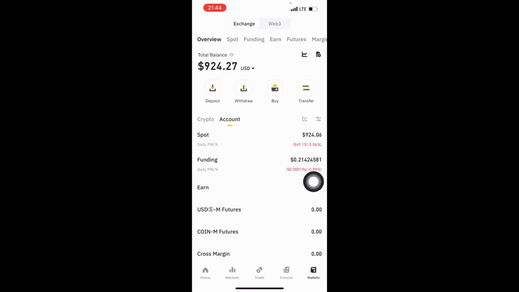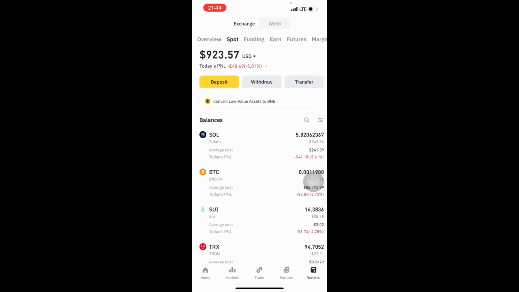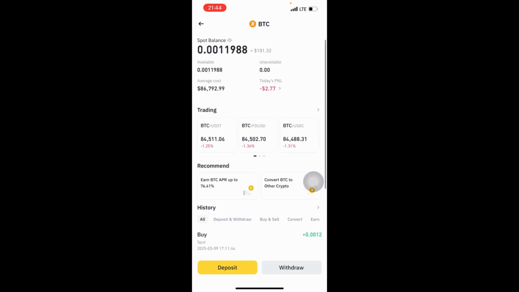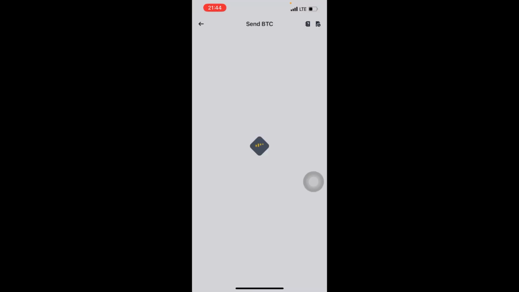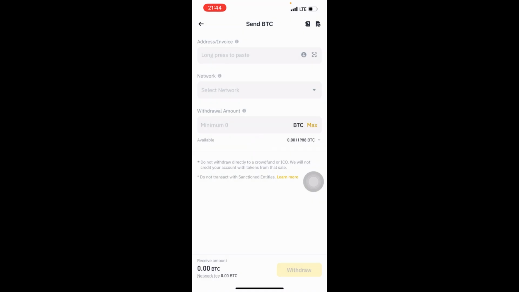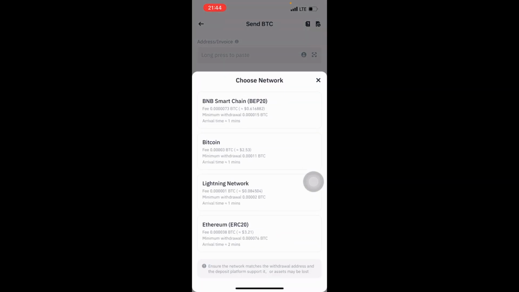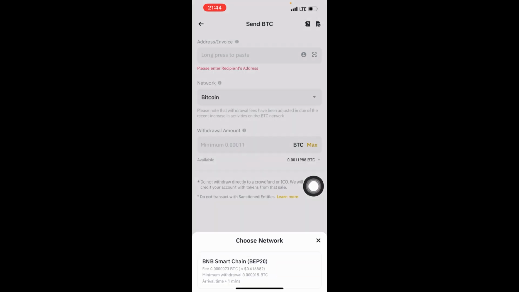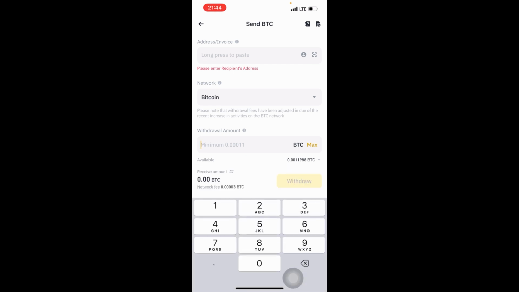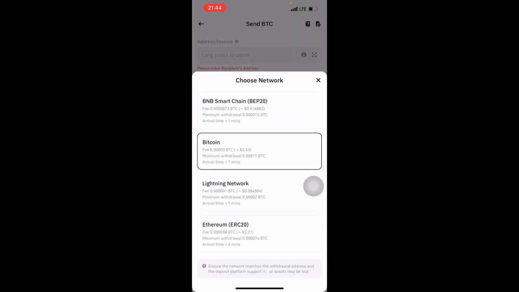If I'm withdrawing Bitcoin on Binance, the networks are BEP20, Bitcoin and Ethereum. On that platform, it's only Bitcoin. So what is the Bitcoin fee? It's 2.53.